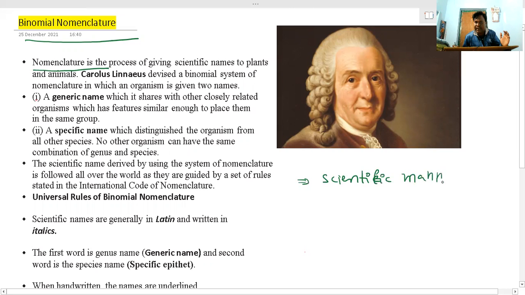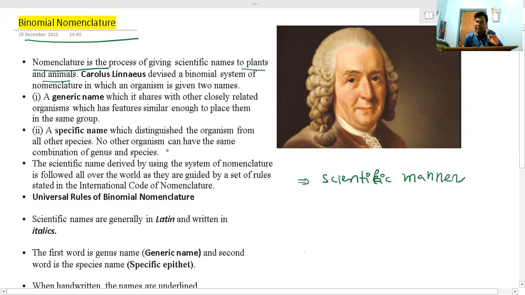As per NCERT, an organism should be known by the same name all over the world. It is called nomenclature. This nomenclature should be in a scientific manner, and such names can be given to plants and animals.